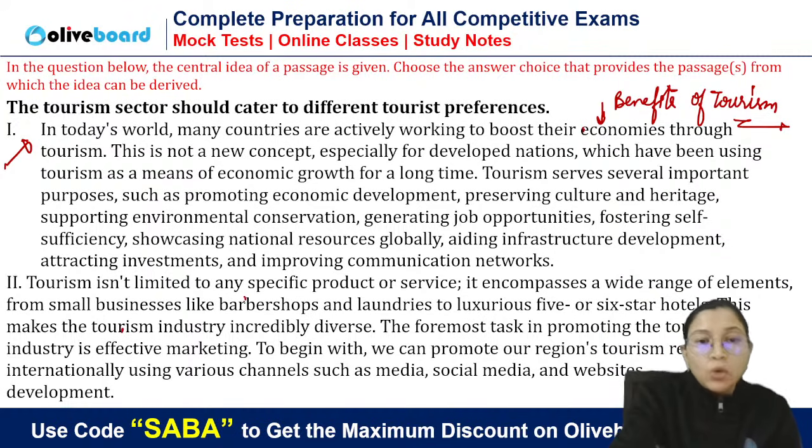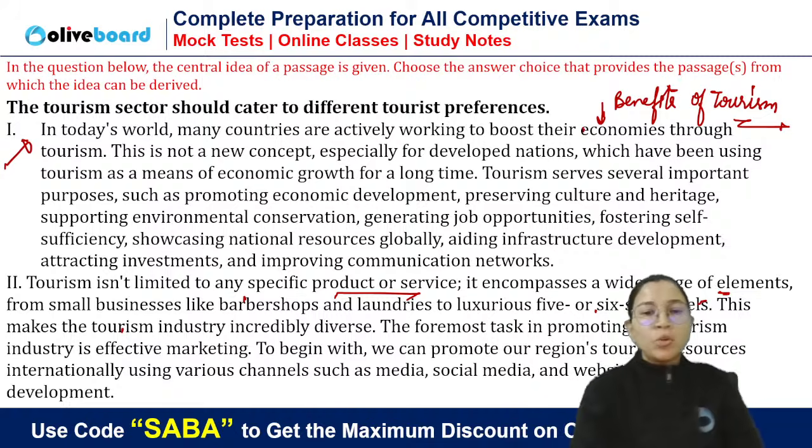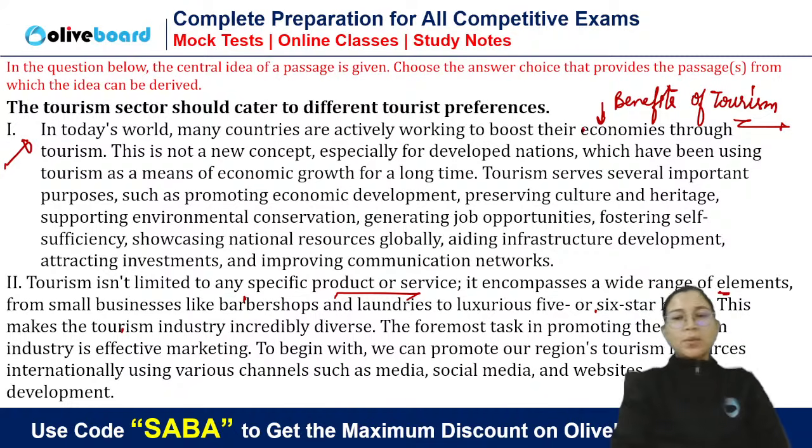Tourism is not limited to any specific product or service. Absolutely correct. Tourism encompasses a wide range of elements from small businesses like barber shops and laundries to luxurious 5 or 6-star hotels. This makes the tourism industry incredibly diverse. The foremost task in promoting the tourism industry is effective marketing. To begin with, we can promote our region's tourism resources internationally using various channels.